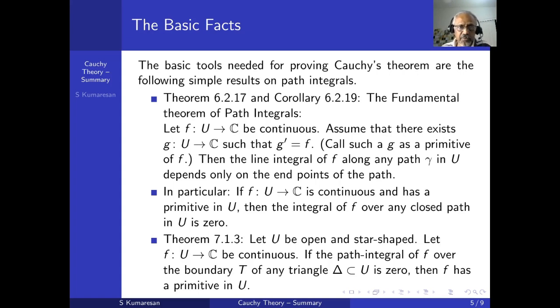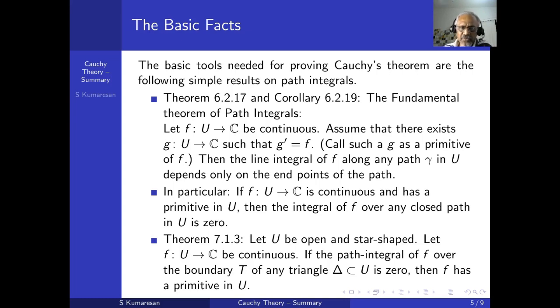All these things I proved in my video lectures. Suppose U is open and star-shaped, and suppose f is a continuous function. If I know the path integral of f over the boundary of T, of any triangle, remember for me a triangle is a solid triangle, the interior of the triangle and the boundary are also included, that should be a subset of U. So if the path integral of f over the boundary of T is 0, then f has a primitive.